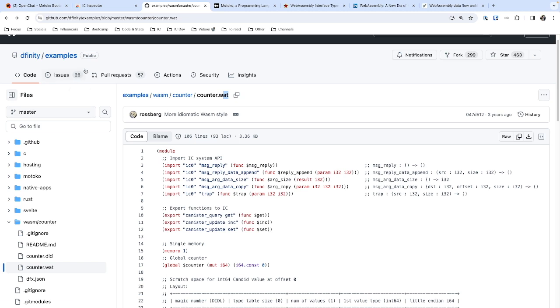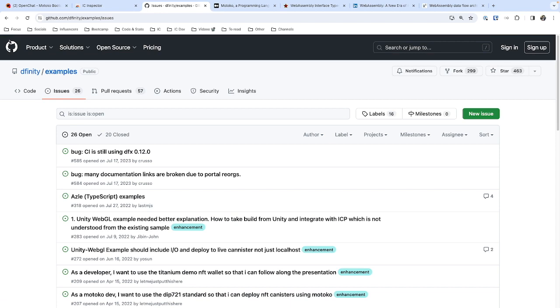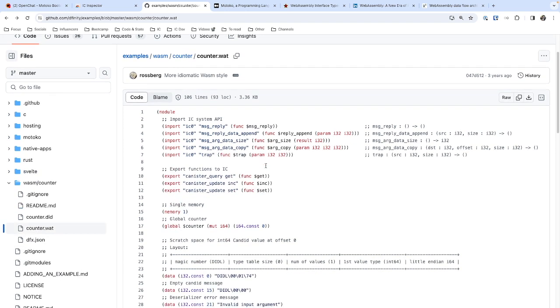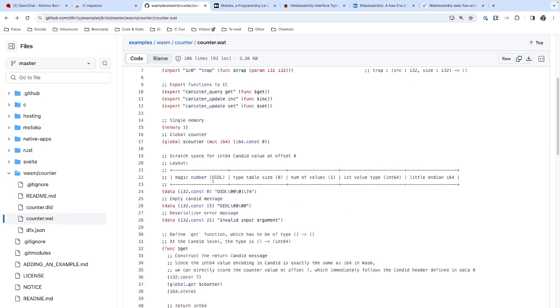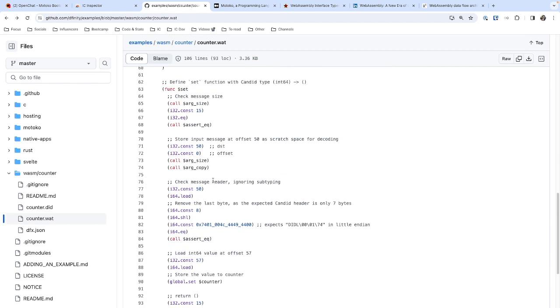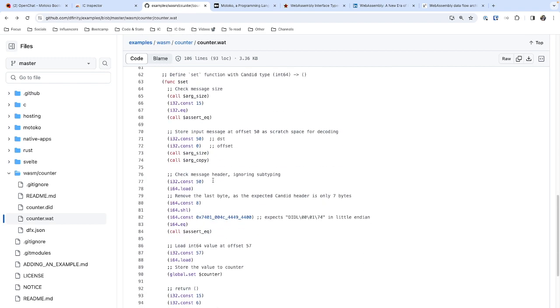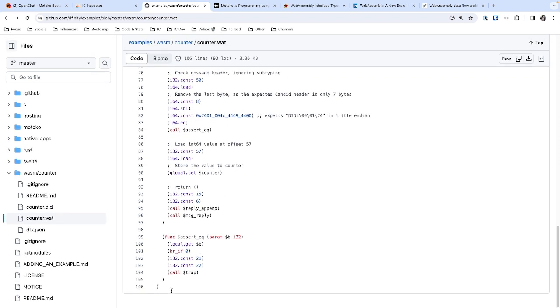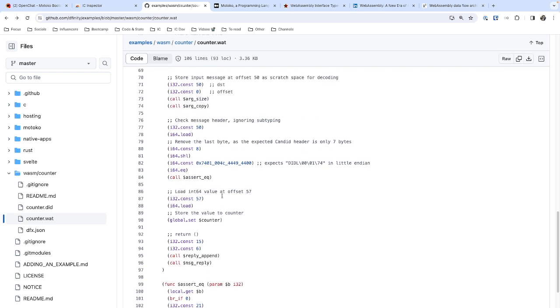This example comes from the dfinity/examples repository, which is a repository containing many examples for the Internet Computer, for Motoko, Rust, and even WebAssembly. This is actually the only example that is written in WebAssembly. This is because, as you can see, this is only an application that stores a counter, increments a counter, and where you can read the counter. And it takes around 106 lines to write this in WebAssembly, and also the code is really hard to read because WebAssembly is a low-level language close to binary or assembly.